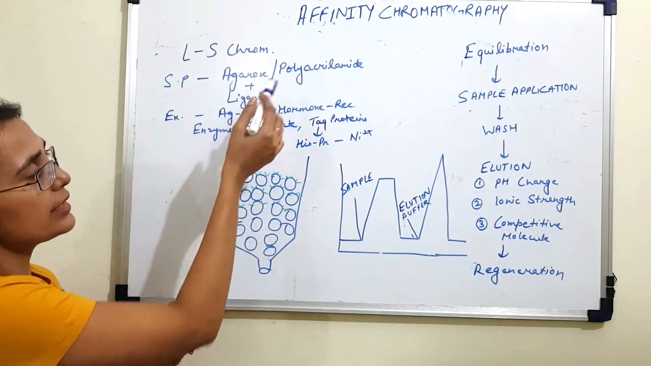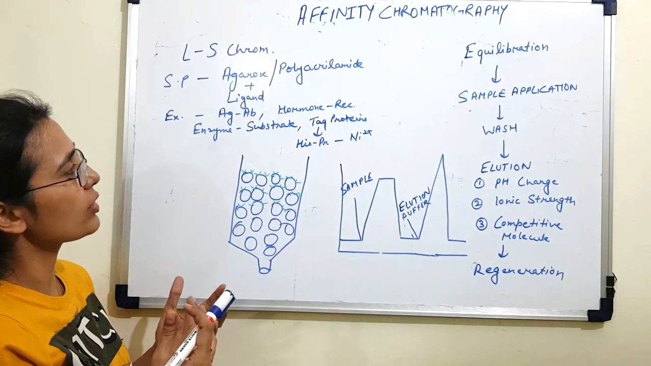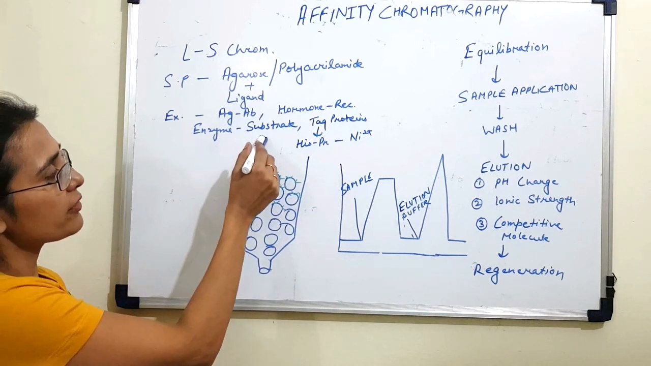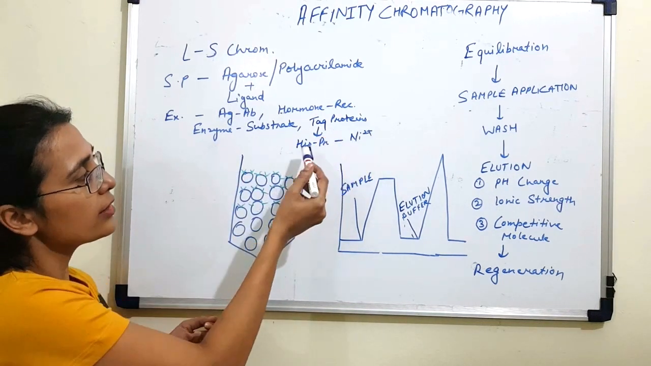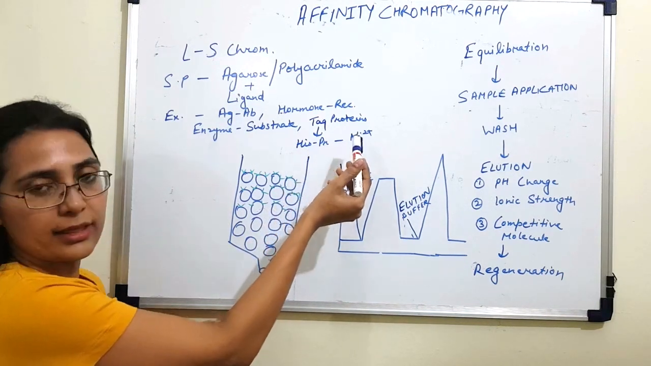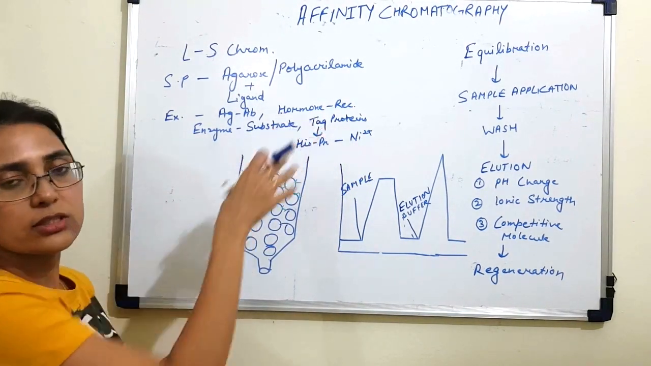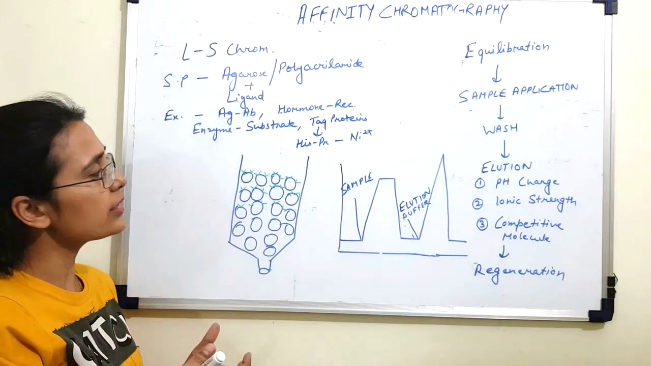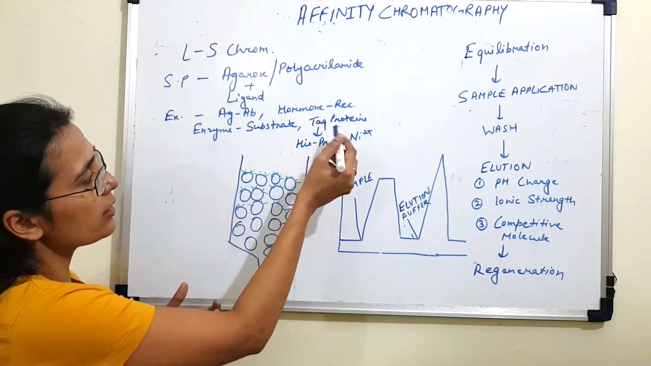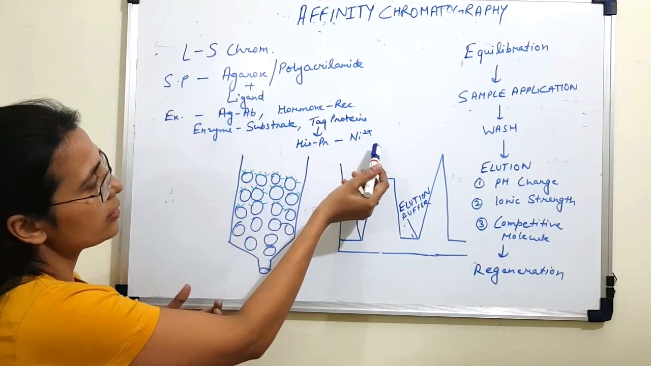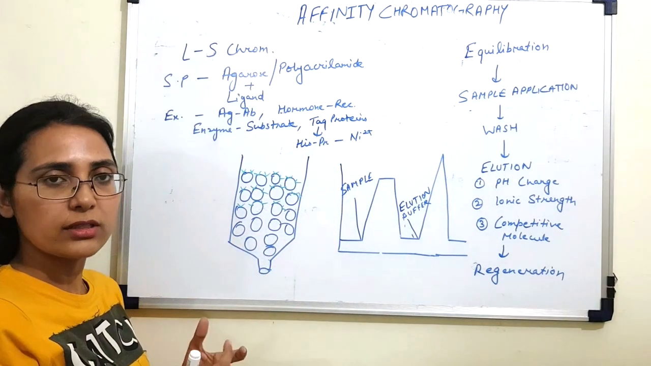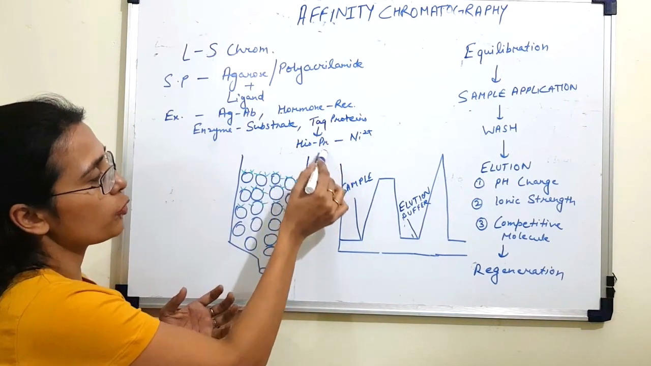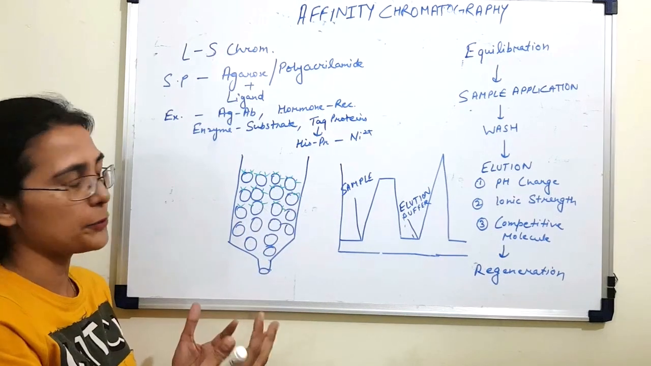Examples of interactions exploited in affinity chromatography are antigen-antibody interaction, hormone-receptor interaction, enzyme-substrate interaction, and interaction between tag proteins like polyhistidine proteins with nickel. Some of these interactions are natural, like antigen-antibody or enzyme-substrate reactions, and some are induced, like interactions between tag proteins and nickel, because tag proteins are recombinant proteins which are engineered in a way to attach this tag to the recombinant protein. That's why these interactions are induced.